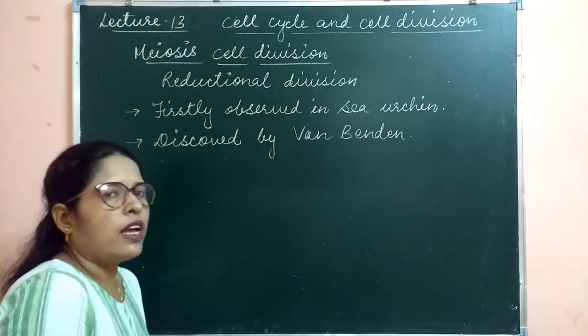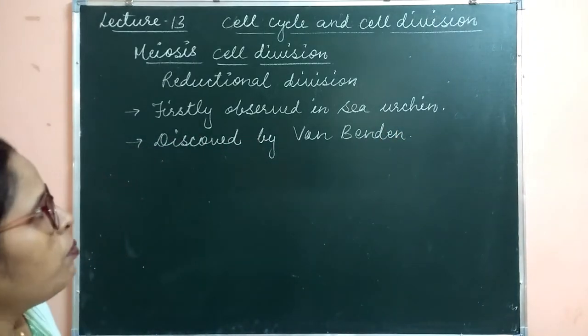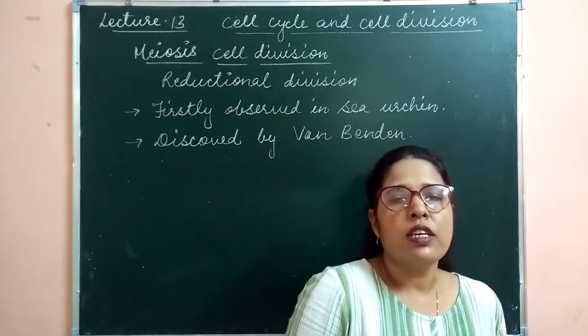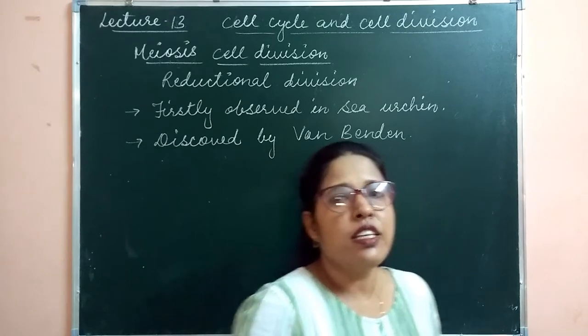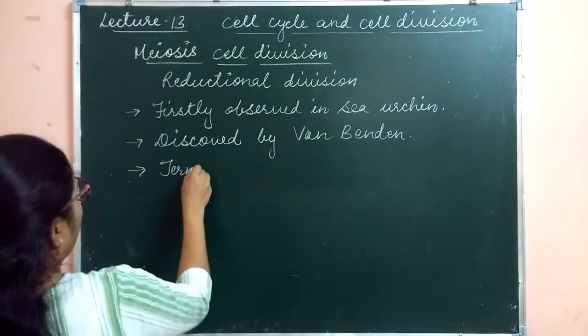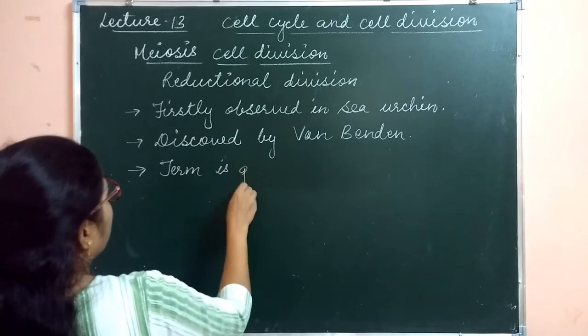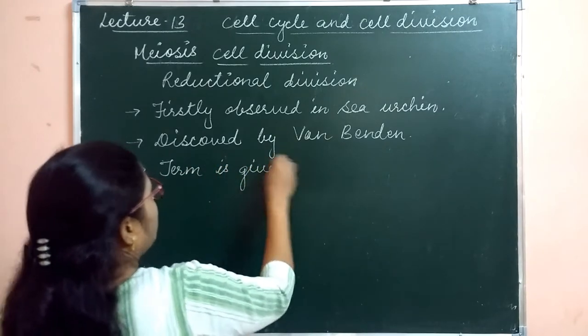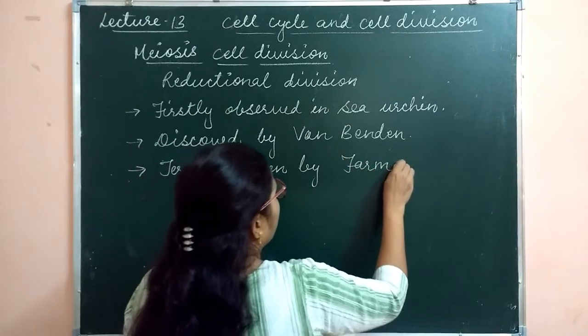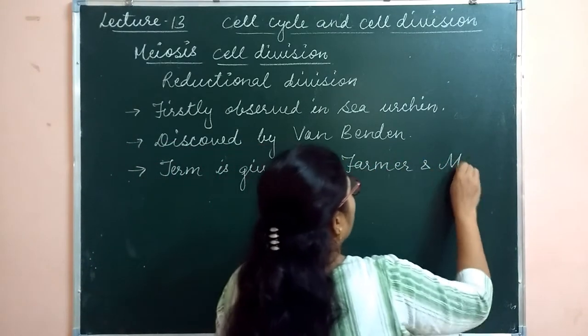Van Beneden was a scientist who firstly discovered the meiosis cell division, and the term meiosis was given by Farmer and Murray.